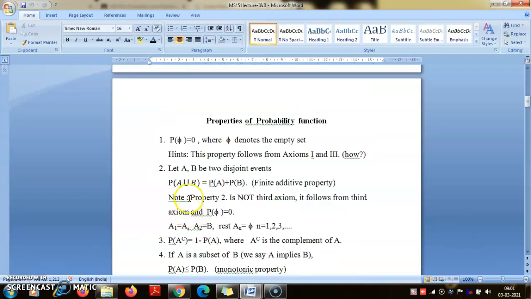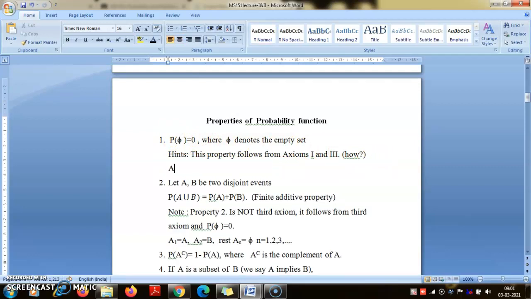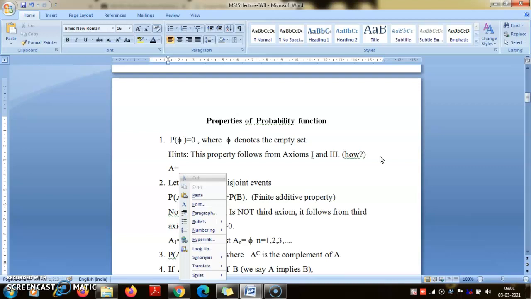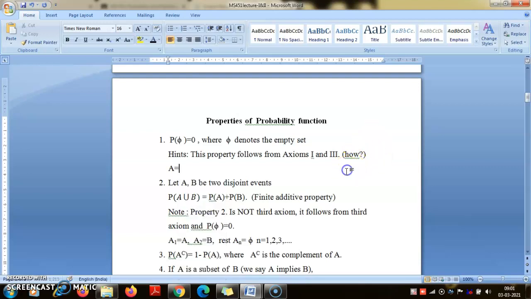First I go to P of phi equal to 0. I had discussed its proof, but I could not type it, there I had some problem. So I hope you have tried it yourself.